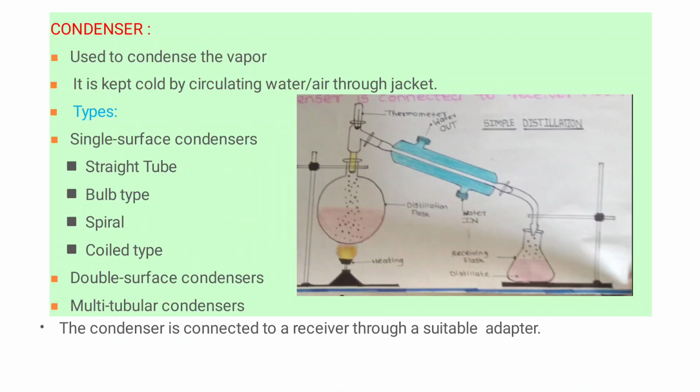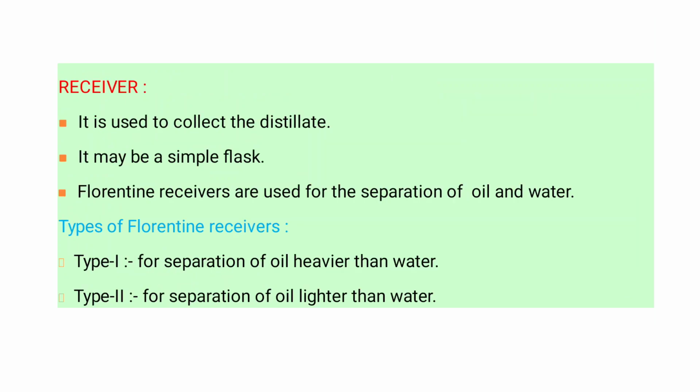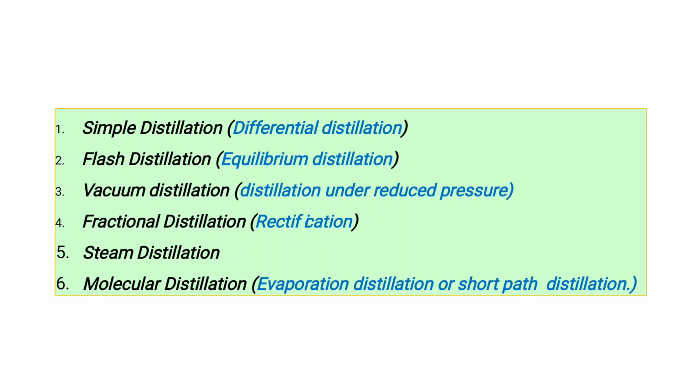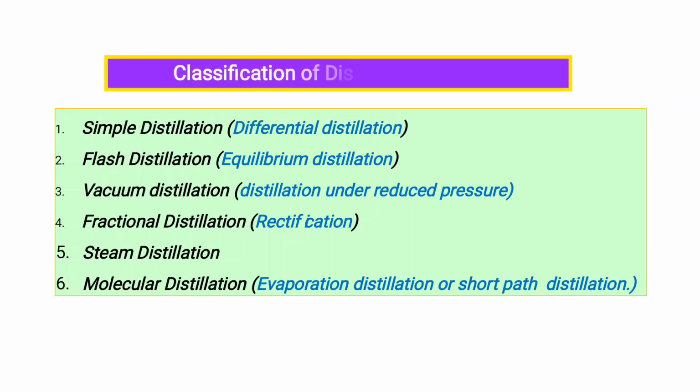Second part is the condenser, used to condense the vapor. It is kept cold by circulating water through a jacket. Receiver is used to collect the distillate, the product that is distilled. It may be a simple flask. So these are the components. Next, classification of distillation: simple distillation, flash distillation, vacuum distillation, fractional distillation, steam distillation, molecular distillation.